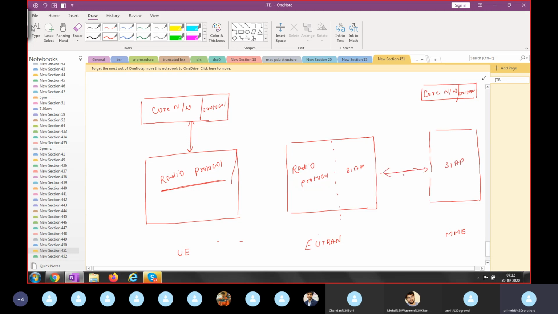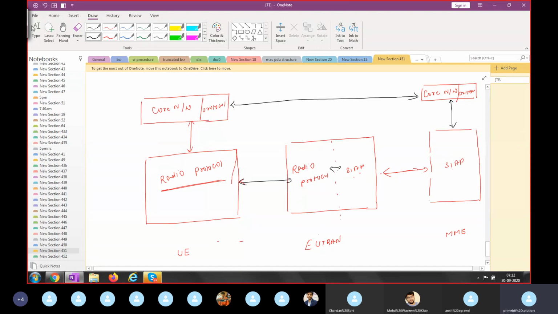So if you see here, this is peer-to-peer communication. Each entity communicates through the same protocol only. The mobile radio protocol is communicating with the EUTRAN, meaning the eNode radio protocol. The core network protocol of the mobile is communicating with the MME core network protocol. Within the same device, they can communicate with different layers.